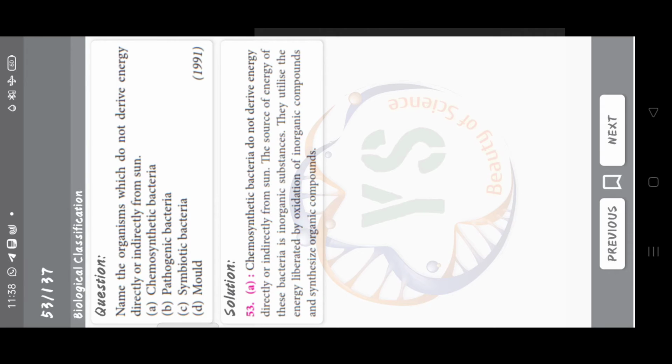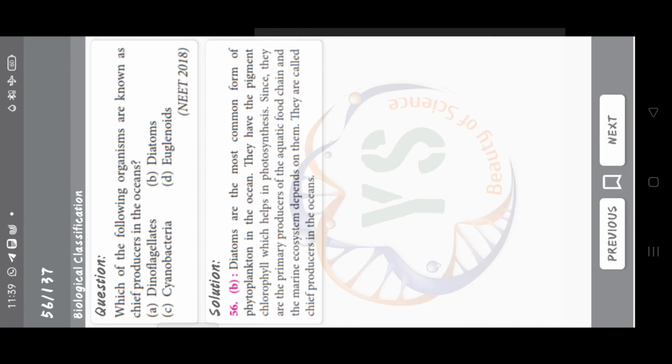Name the organisms which do not derive energy directly or indirectly from sun. Chemosynthetic bacteria, pathogenic bacteria, symbiotic bacteria, mold. The answer is option A, chemosynthetic bacteria. The main difference in gram-positive and gram-negative bacteria resides in their cell wall, cell membrane, cytoplasm, flagella. Answer is option A, cell wall. Which one belongs to Monera? Amoeba, Escherichia, Gelidium, Spirogyra. Answer is option B, Escherichia.